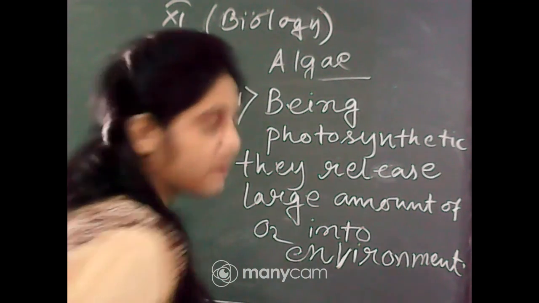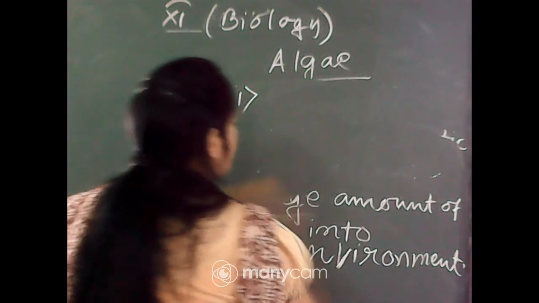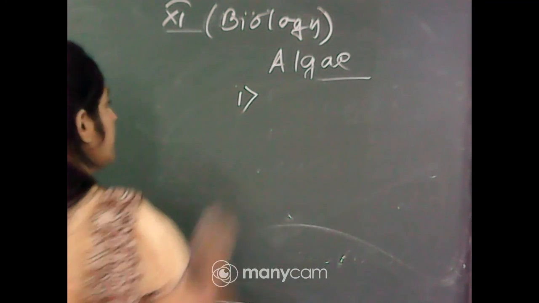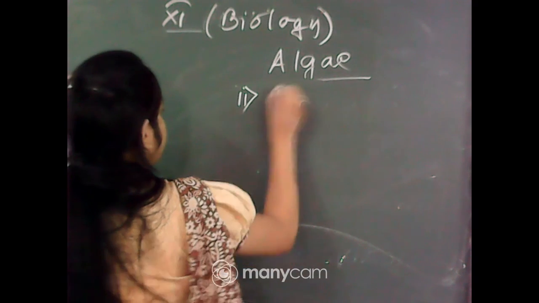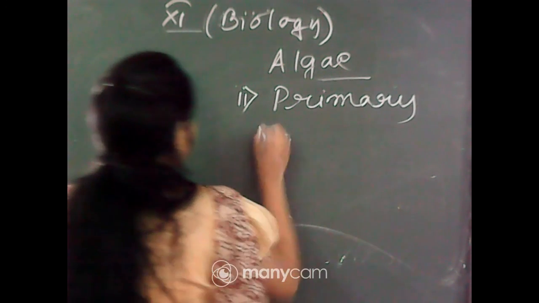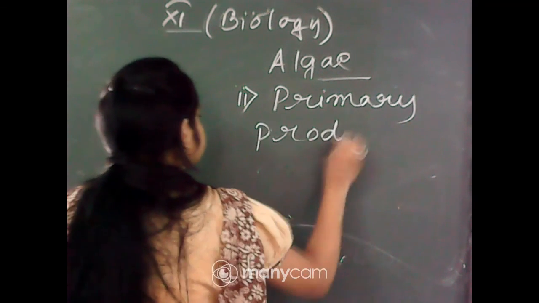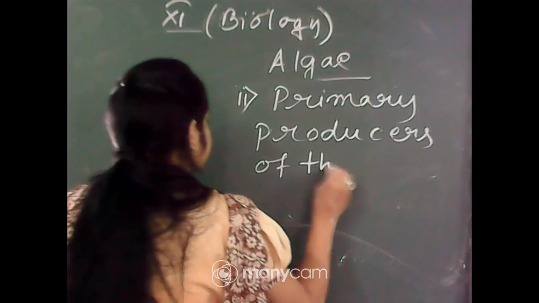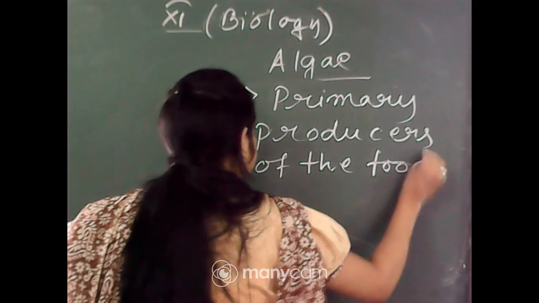So the first one, being photosynthetic, they increase the large amount of oxygen in the environment. Second one, they are the primary producers of food.